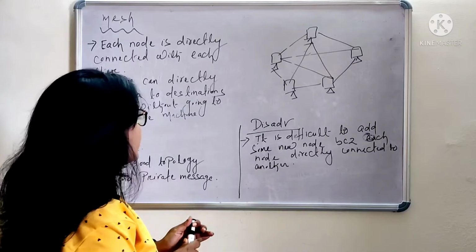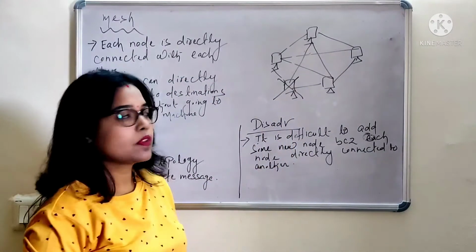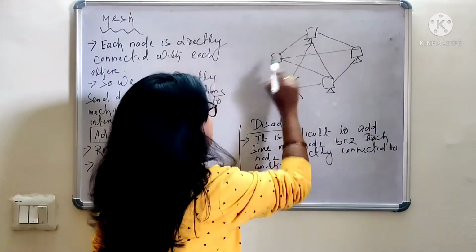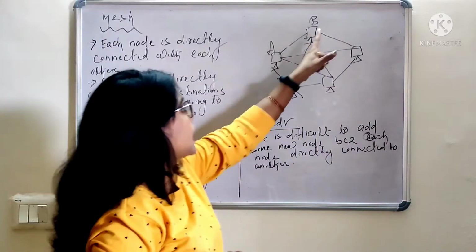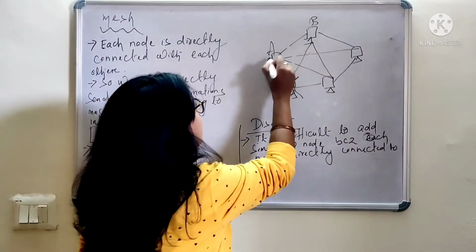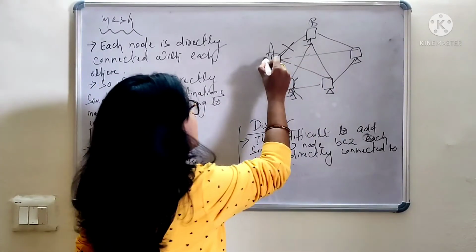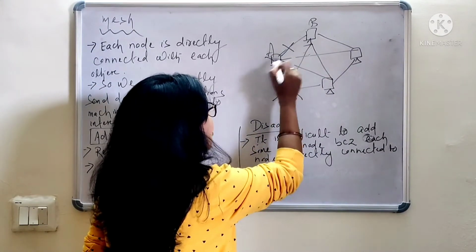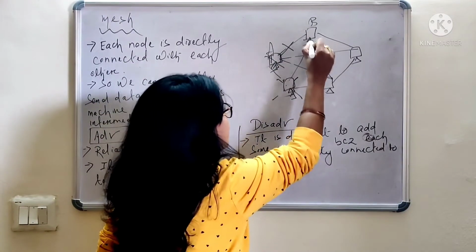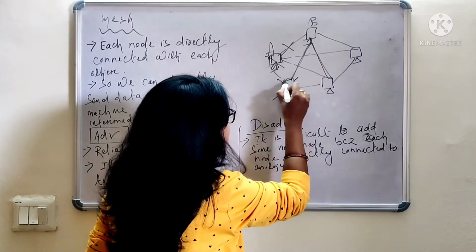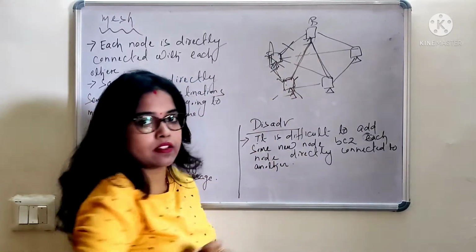And even if a single machine fails, suppose A wants to send the data to B, and if the link gets lost, or if the machine has some problem, then also it can send the data to this node, and then to this node. It can establish a path like this.